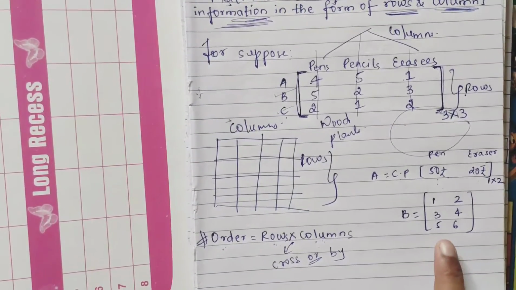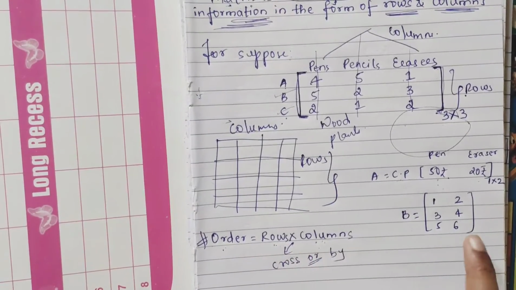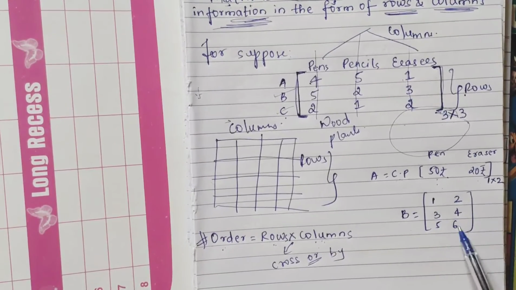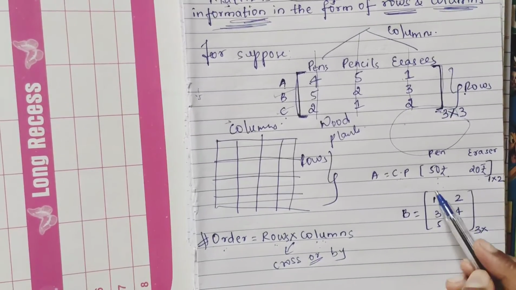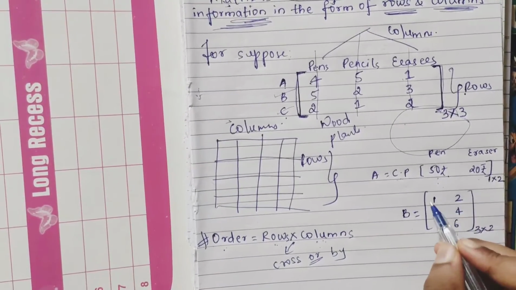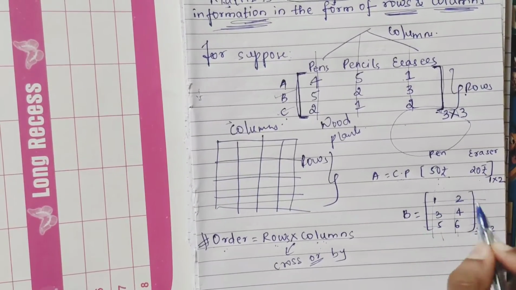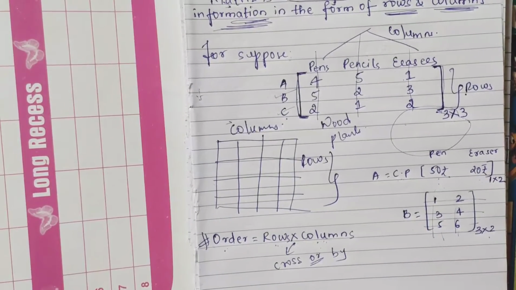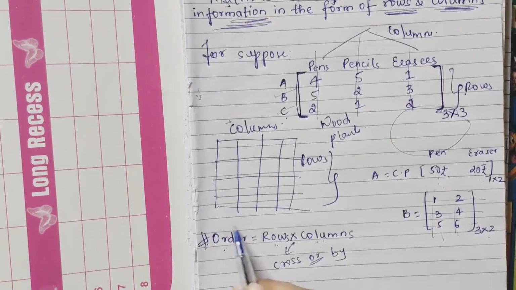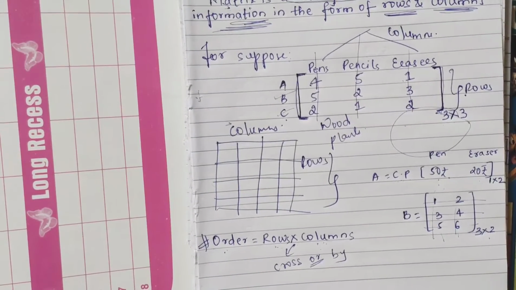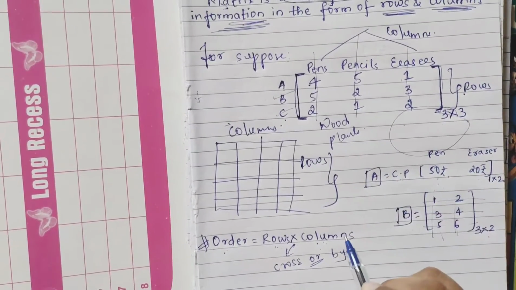In the same way, if I ask the order of this matrix, the order is given by rows cross columns. How many rows? 1, 2, 3. So 3 rows cross, how many columns? 1, 2. So the order of this particular matrix is 3 cross 2. Okay, so like this you find the order of a matrix. This is the terminology.